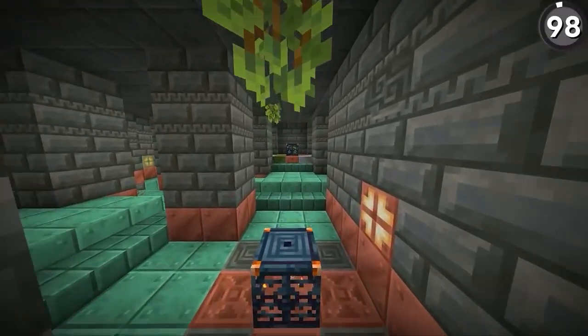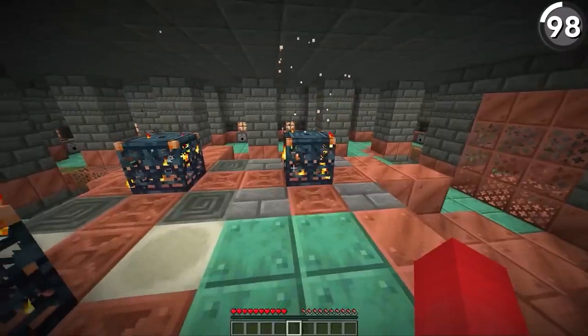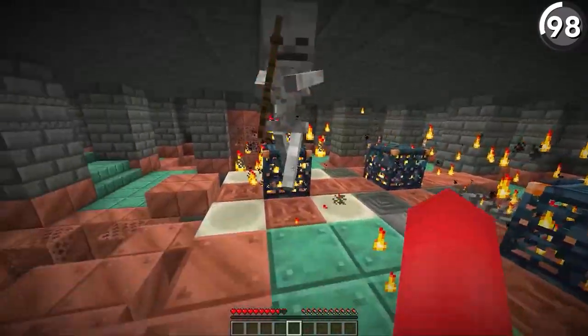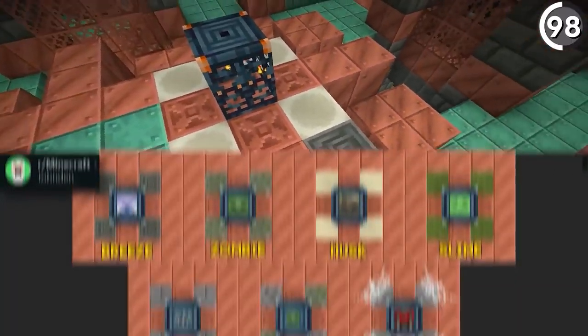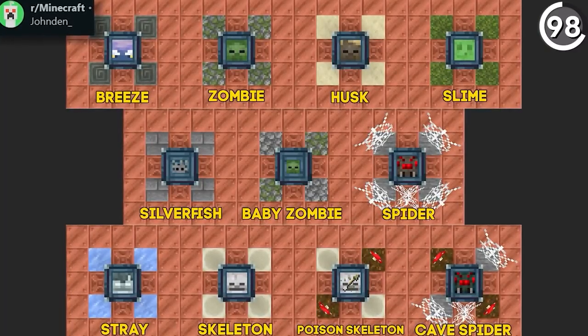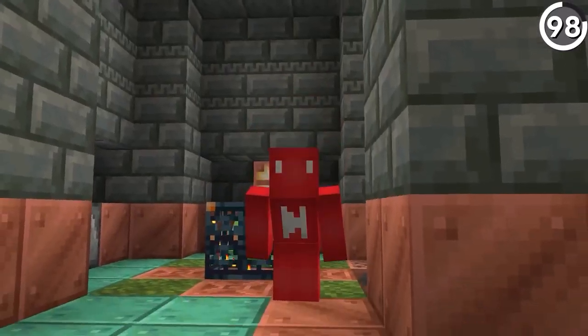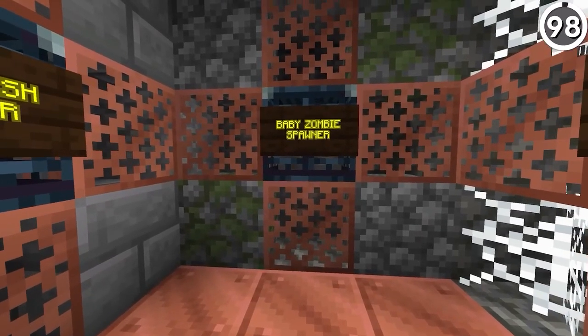While raiding the new trial chambers that we're finding in this update, how do you tell which mobs are going to spawn from a different trial spawner? Well, I guess the easy answer would be wait until they start spawning, but you can actually go against that, since by looking at the floor design, you can see in this helpful graphic from Reddit, each one of these spawners has a different 4 blocks that are put into the base. And once you know how to look out for these, and particularly look out for the ones that are going to be in trouble, it can really help you out in a pinch.